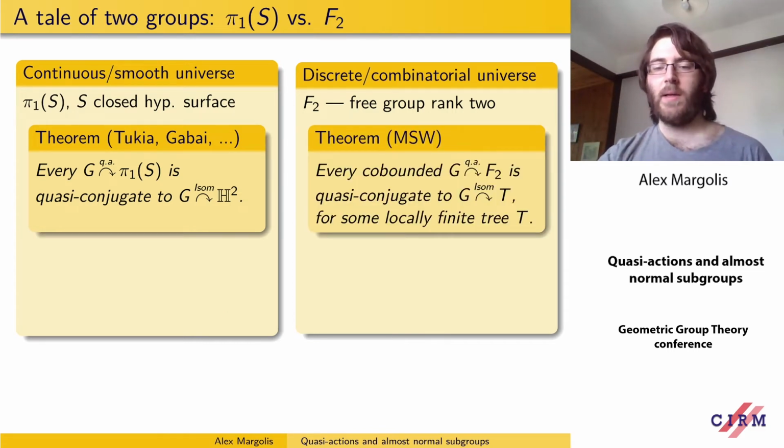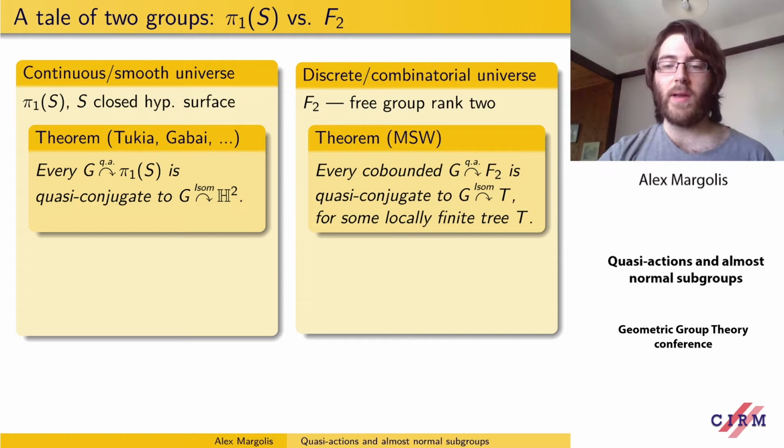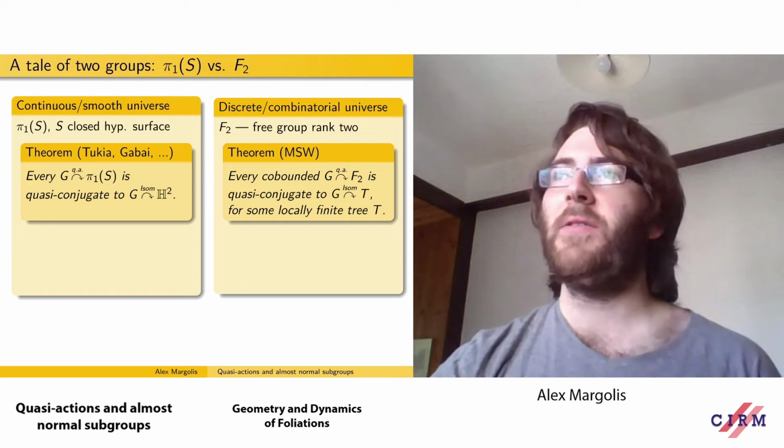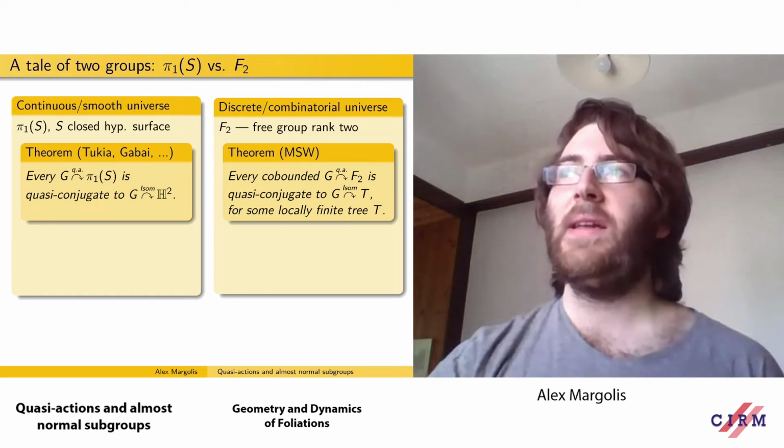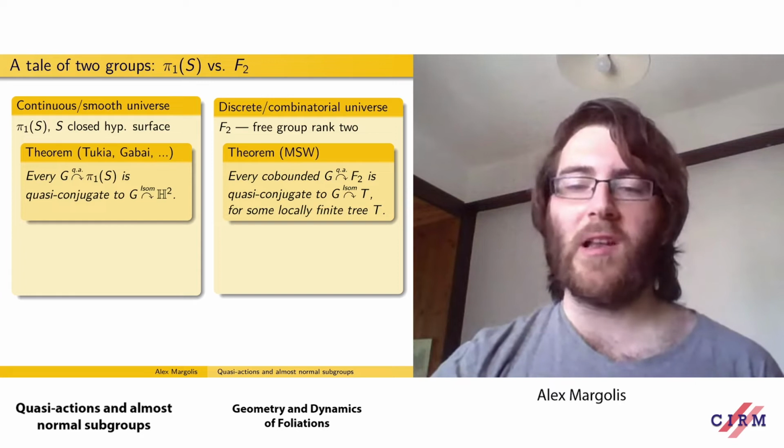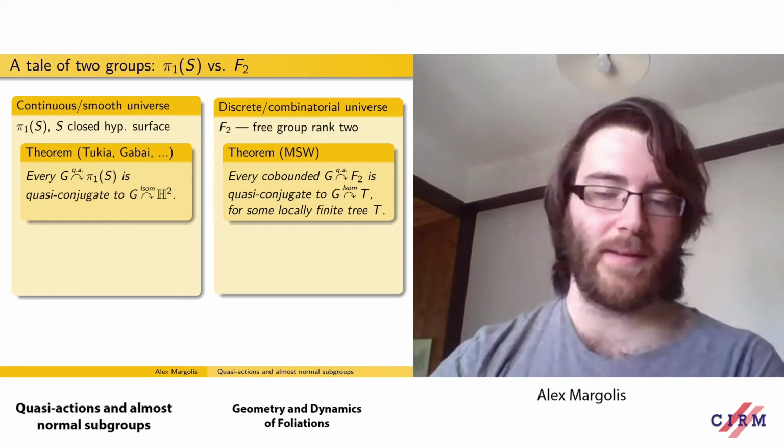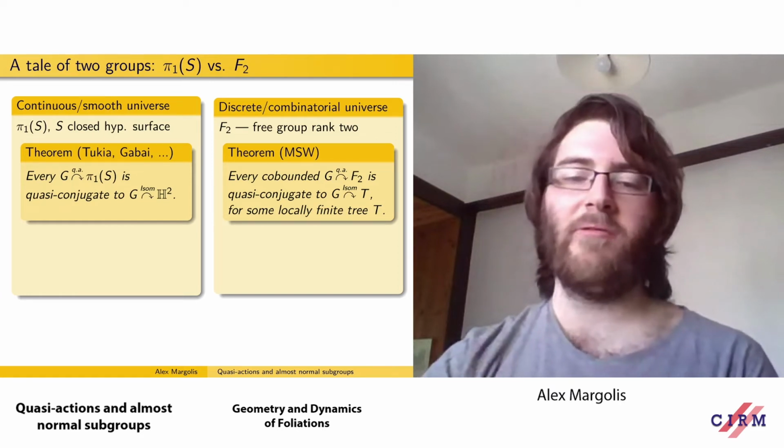And in contrast, Mosher, Sageev and Whyte, I mentioned this result earlier, show that every co-bounded quasi-action on F2, on the free group of rank 2, can be quasi-conjugated to an isometric action on a locally finite tree. And the point is that H2 is definitely a continuous smooth type object. You can take limits, you can do analysis on it, whereas trees are discrete combinatorial objects. They're locally finite graphs, so they belong on the right side.